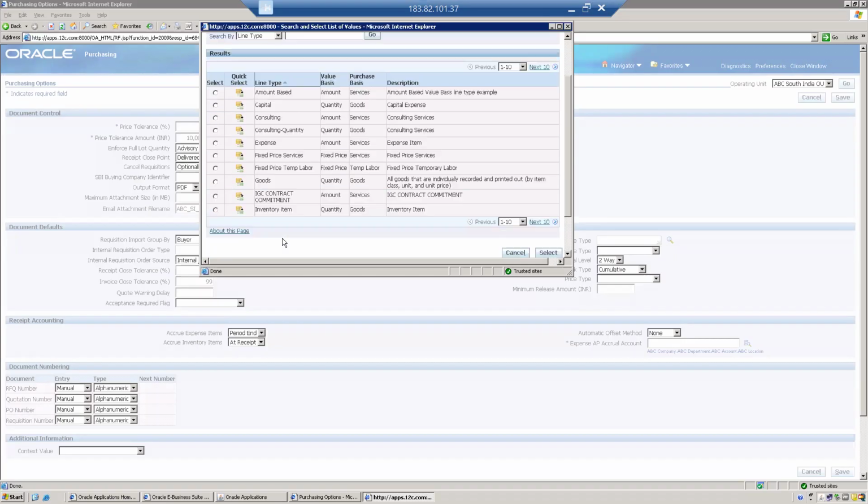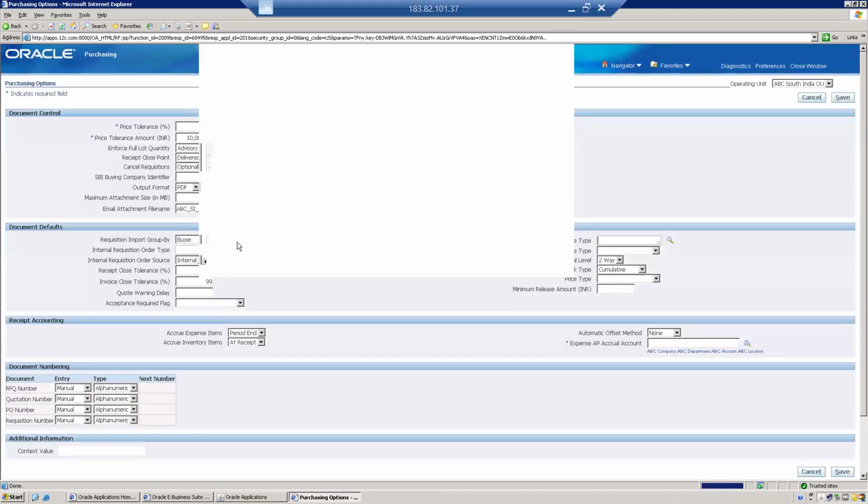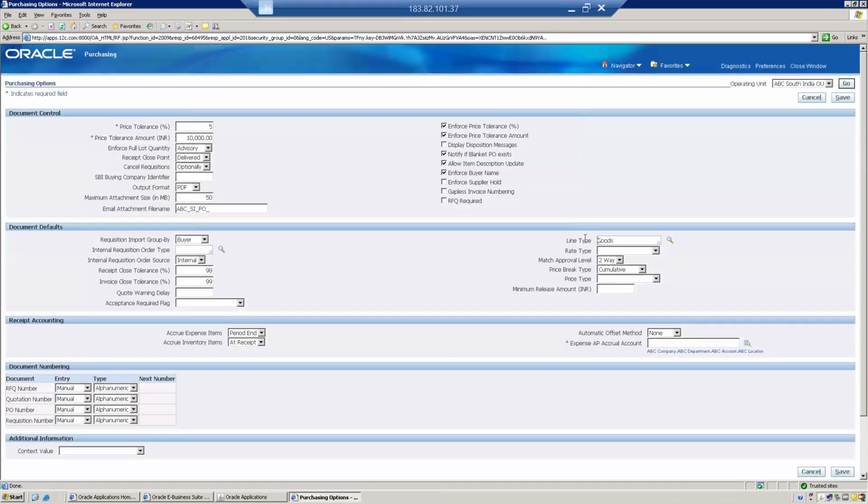These are all Oracle provided. So go and choose this goods. If you want to define a separate line type on your own, you can also define. That's possible.